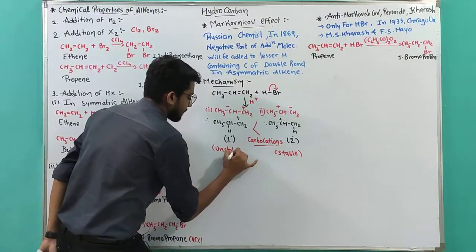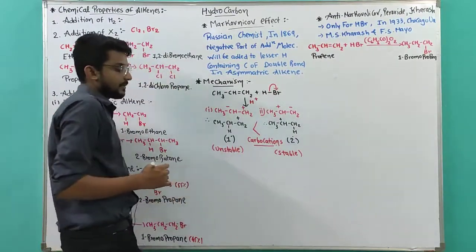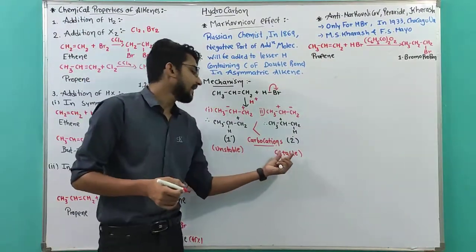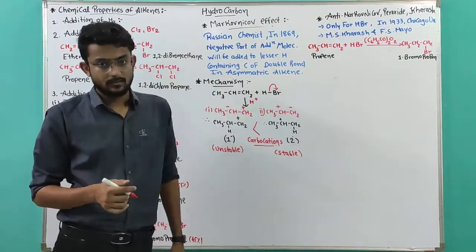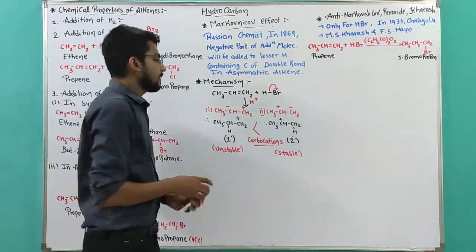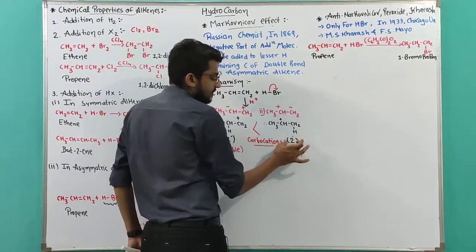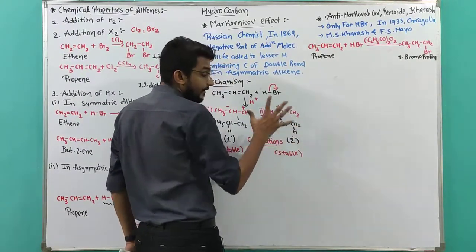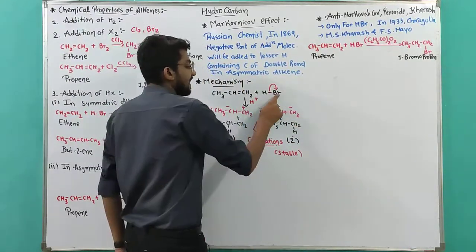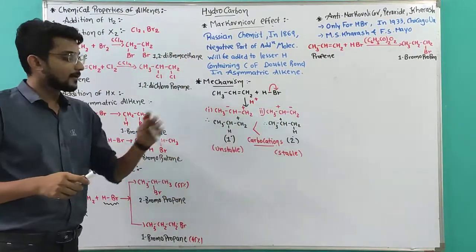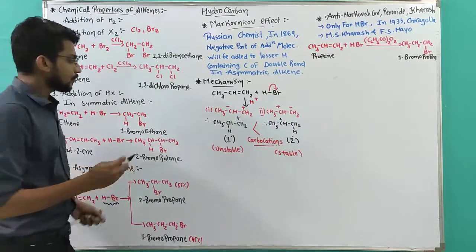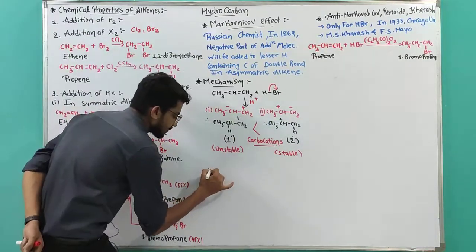That's why the primary carbocation will be the least stable, whereas the secondary carbocation will be the more stable one. So obviously, this secondary carbocation will get the priority and Br minus will be added to the CH which has the secondary carbocation. So which reaction occurs?